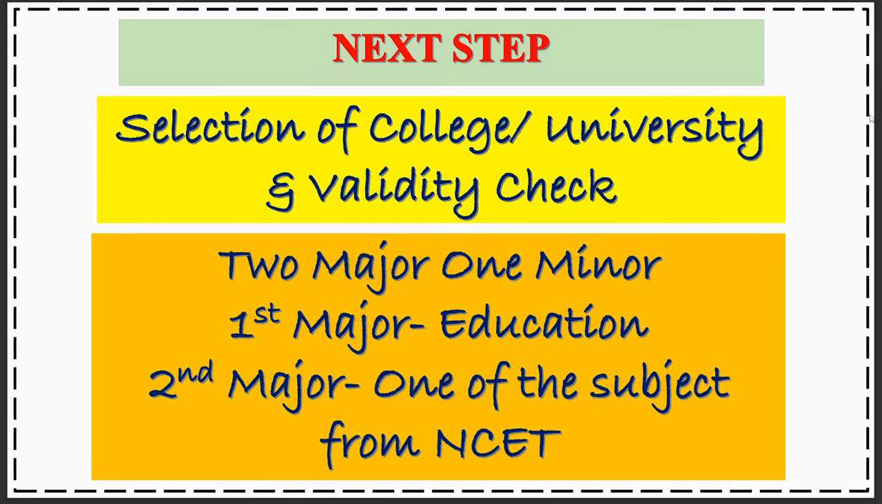The ITP is 2 major and 1 minor program. The first major is education, and for the second major, the students should appear and pass in the second major like history, geography, pol science, economics, and in case of science, physics, chemistry, mathematics, botany, zoology, etc. Suppose one student did not appear in history paper in NCET, he or she cannot take history as second major, and this is the eligibility criteria.